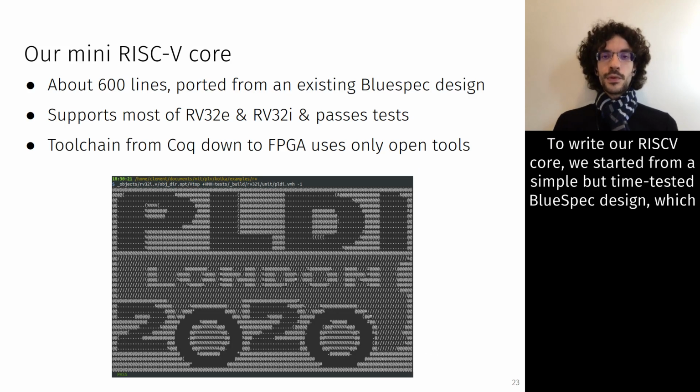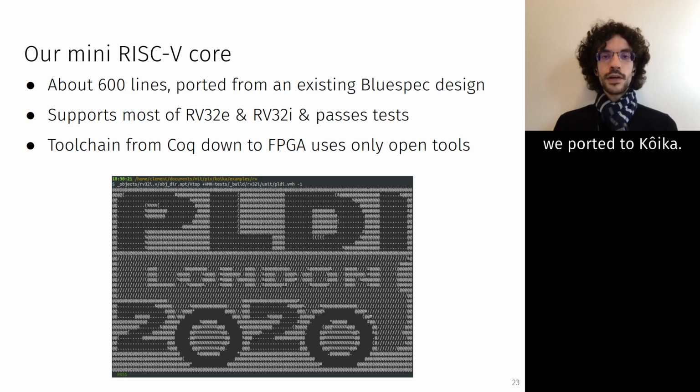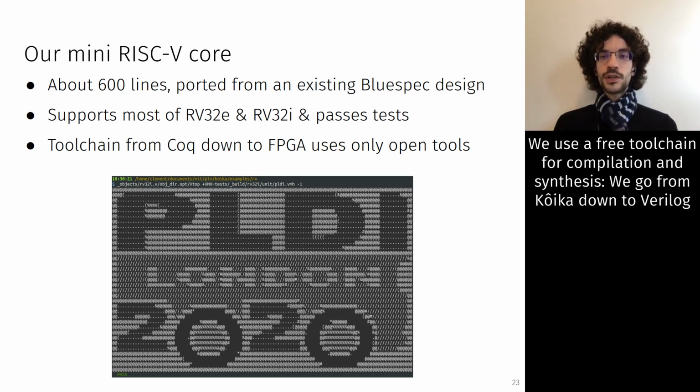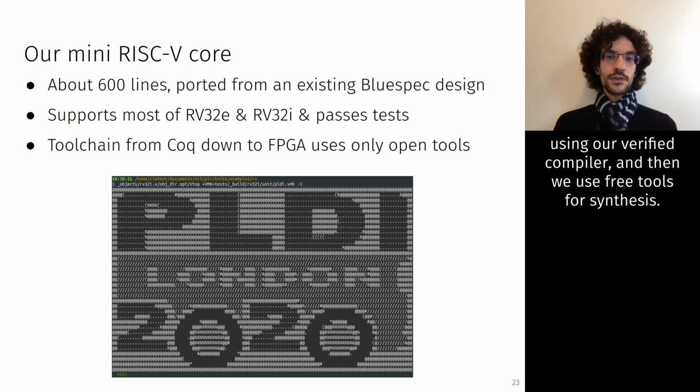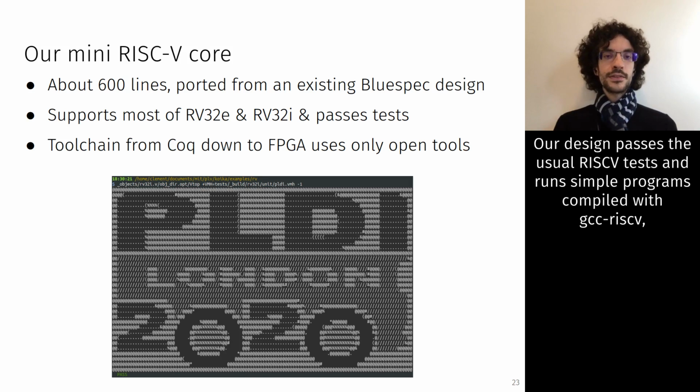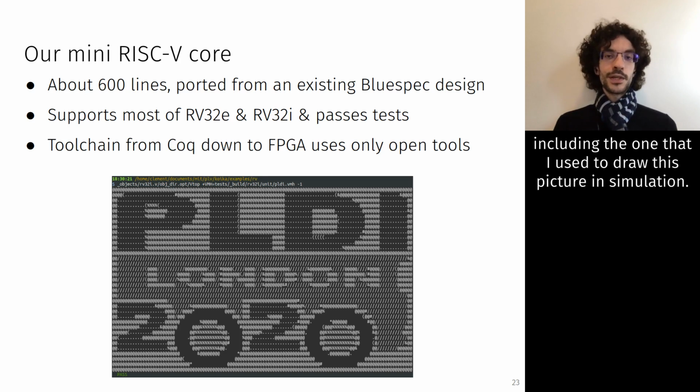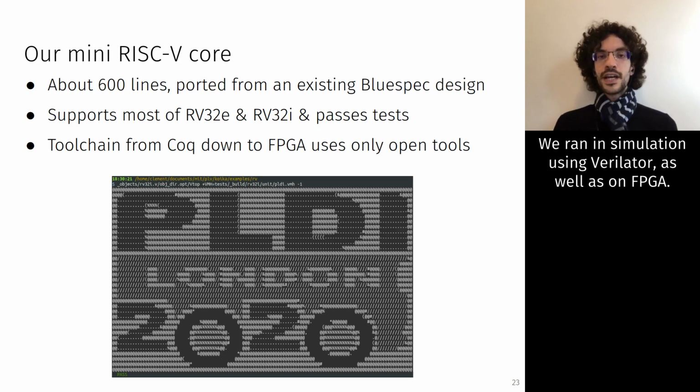To write the RISC-V core, we started from a simple but time-tested Bluespec design, which we ported to Koika. We use the free toolchain for compilation and synthesis. We go from Koika down to Verilog using our verified compiler, and then we use free tools for synthesis. Our design passes the usual RISC-V tests and runs simple programs compiled with GCC RISC-V, including the one that I used to draw this picture in simulation. We ran in simulation using Verilator, as well as on FPGA.